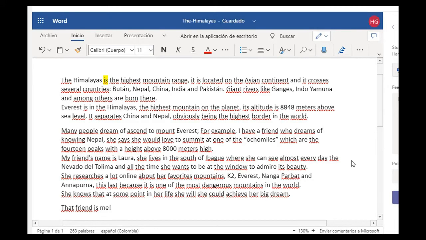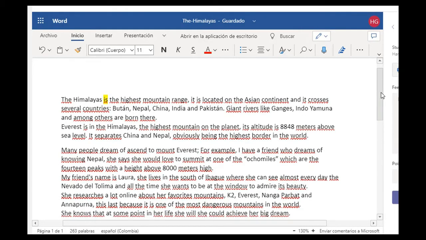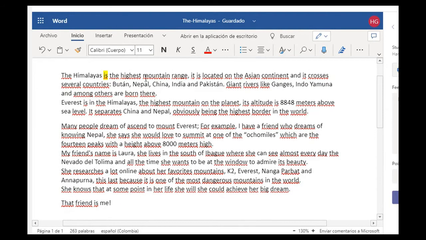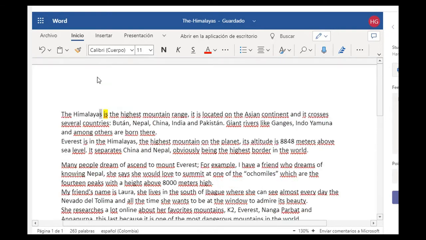Okay, right now I am checking a piece of homework that was sent by one of the students. The homework has to do with writing a short present simple composition regarding any topic that you liked. Here we are. This one talks about the Himalayas, and one thing I was looking at here is that the Himalayas is used in plural.